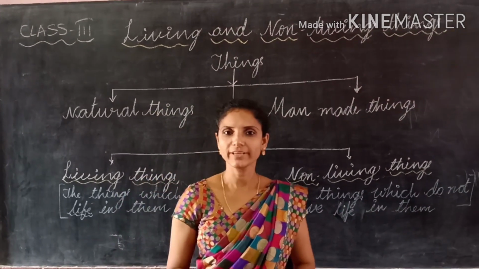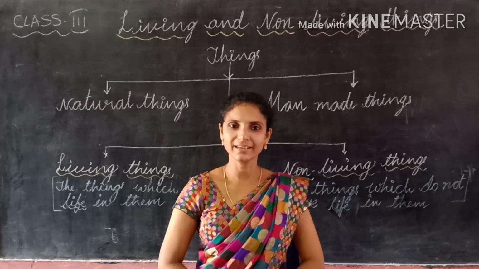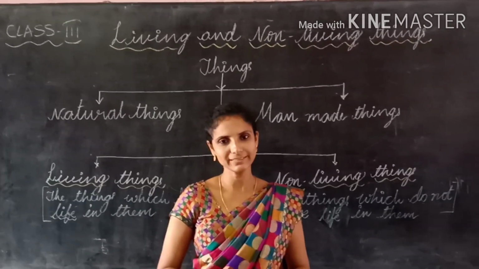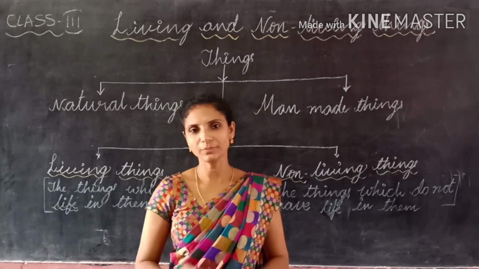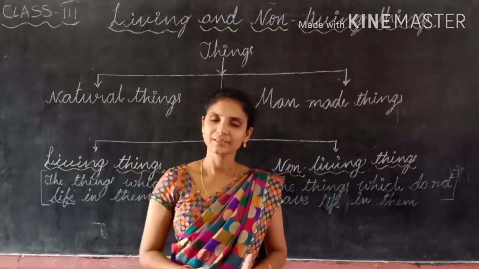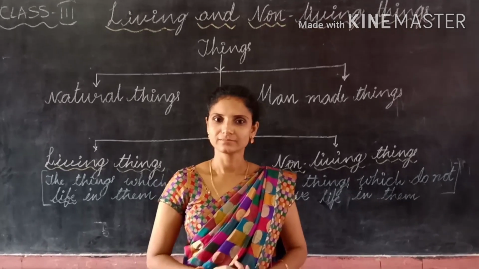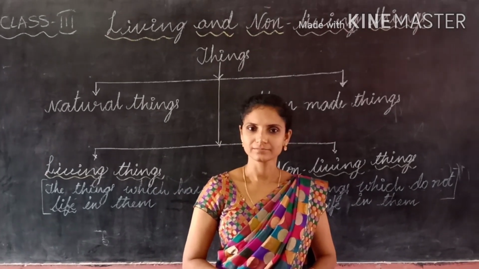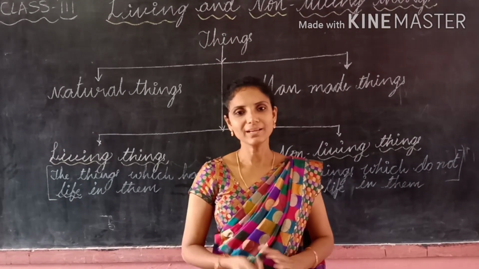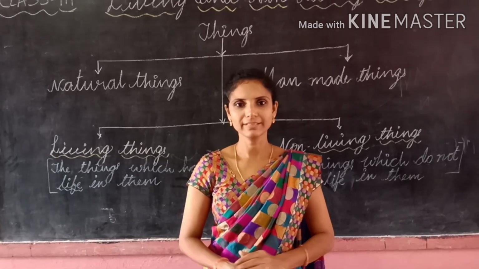Today we are going to learn about living things and non-living things. When you go out of your house, we can observe so many things. Which type of things do you observe? Cars, buses, chairs, plants, birds and some animals like cows, dogs, cats.